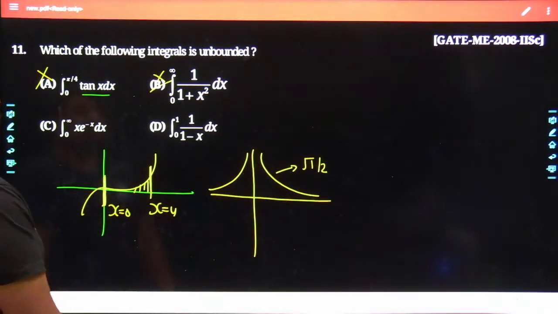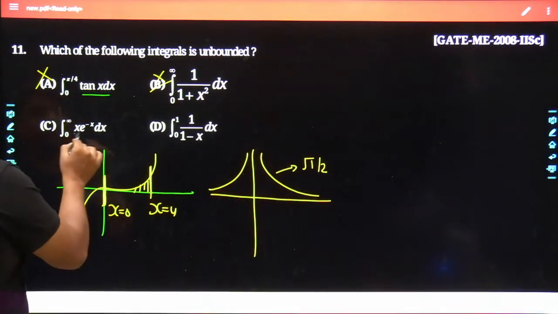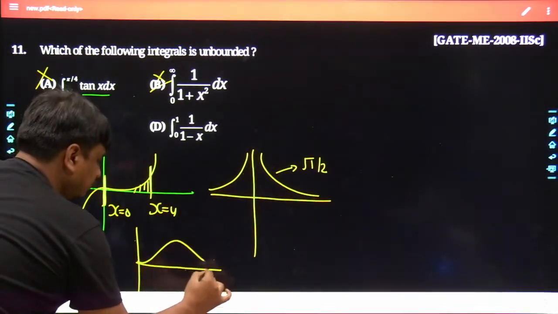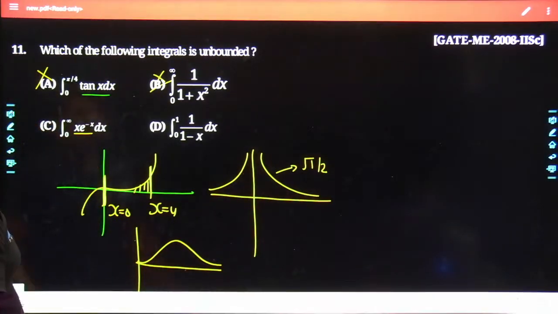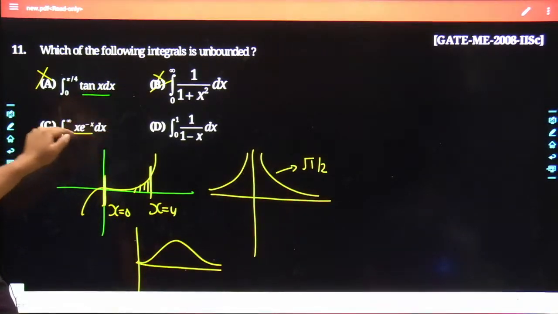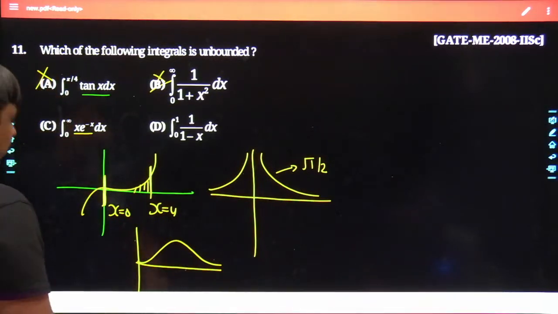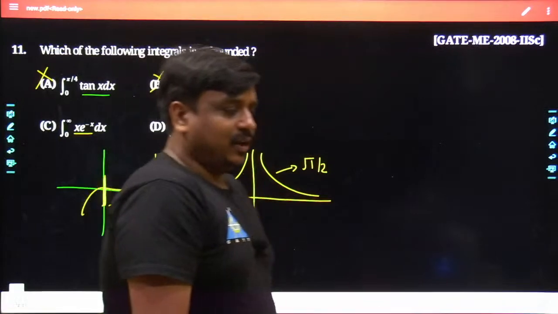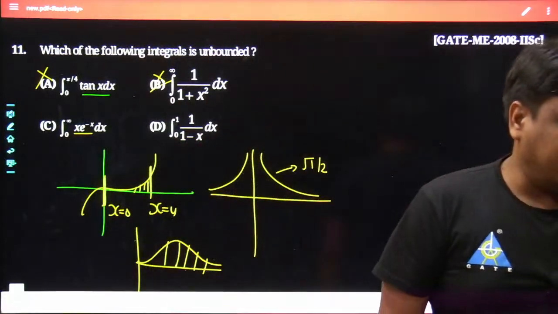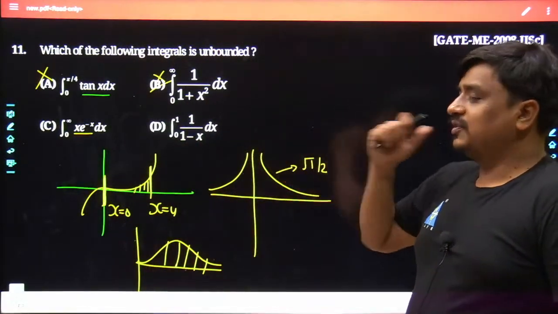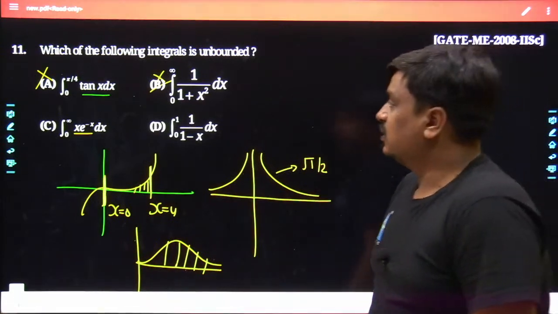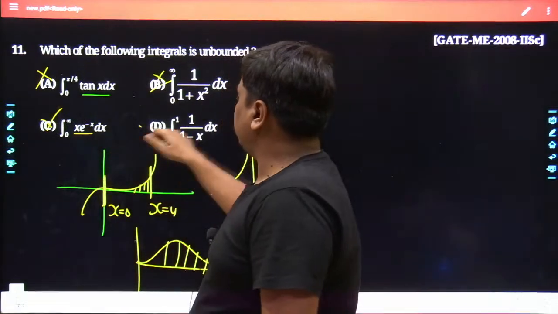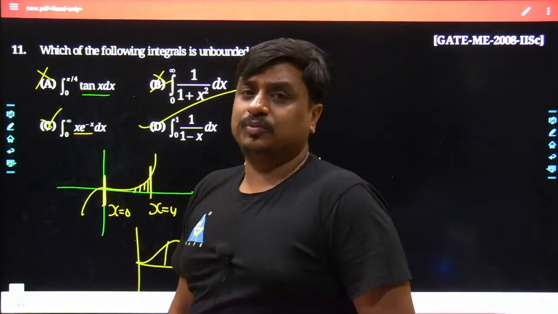I would like to have input from each one of you. Even for x times e to the power of minus x, how would the curve look like? The curve is sort of like this, and as x tends to infinity it becomes 0, and at x equals 0 it becomes 0. Again it would be bounding a finite area, and if you calculate the integration of the given function, the result is finite. So A is finite, B is finite, C is finite. The best answer would come up as option D.